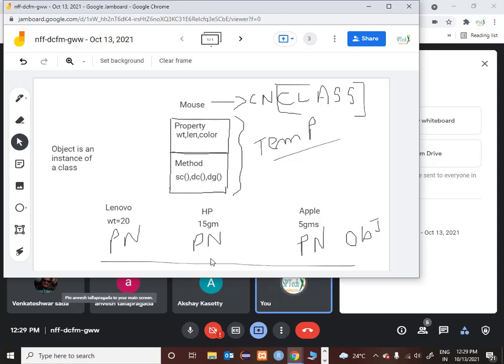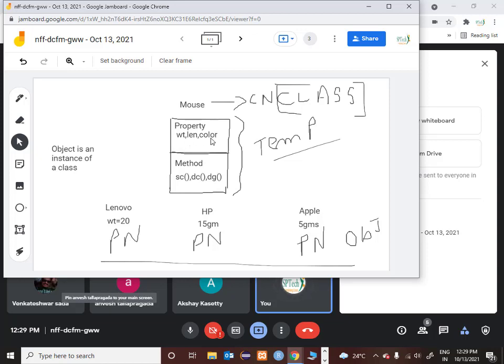For this HP mouse, the instance values will have weight as 15 grams, length as say 8 centimeters and color as pink. And for the Apple mouse, weight as 5 grams, length even lesser, and color as white. So these properties weight, length and color are called instance variables.